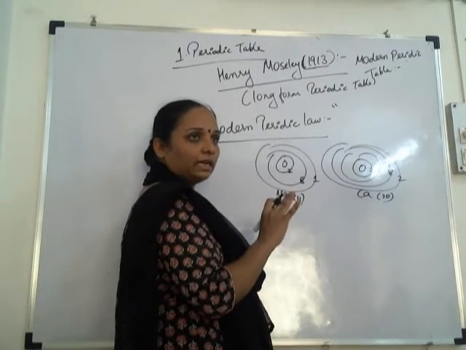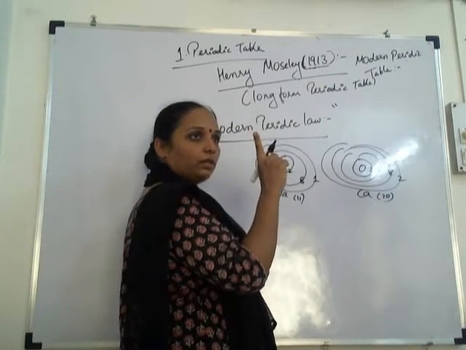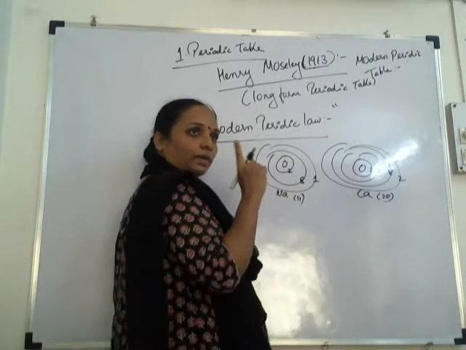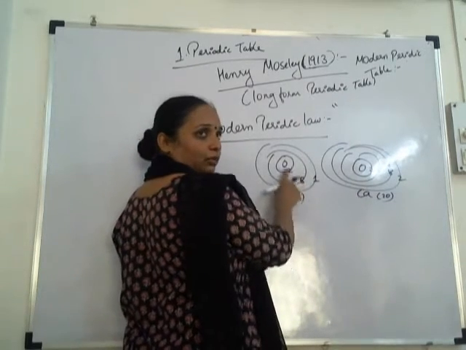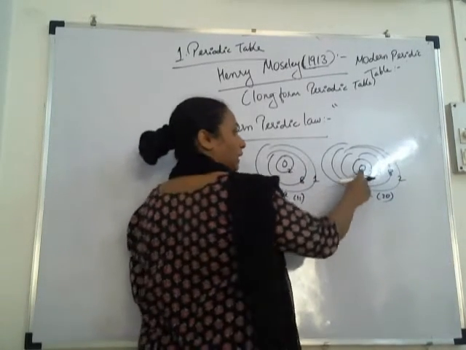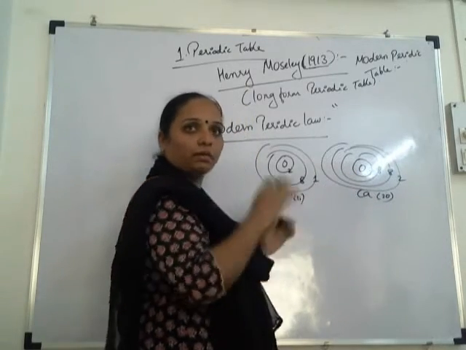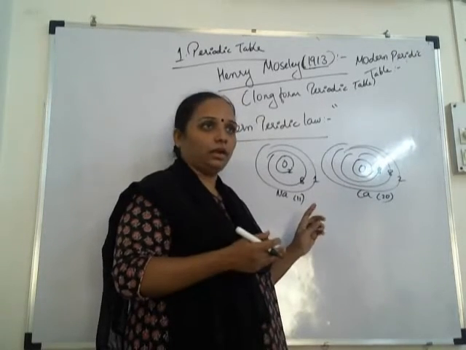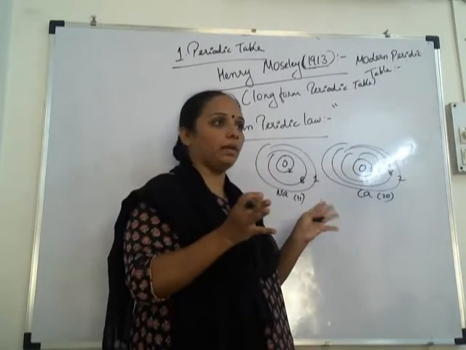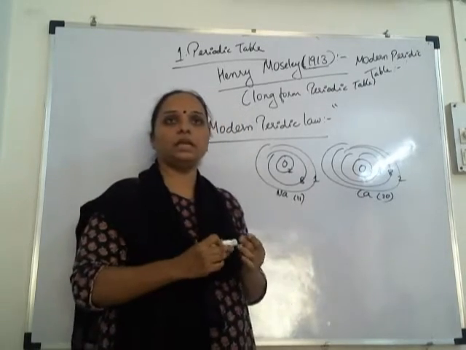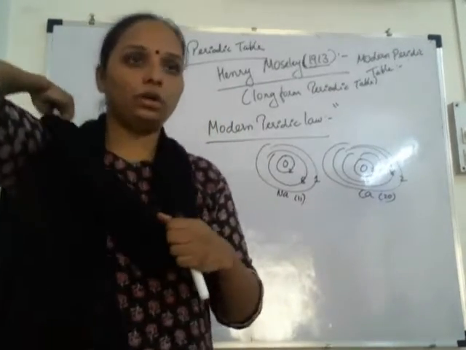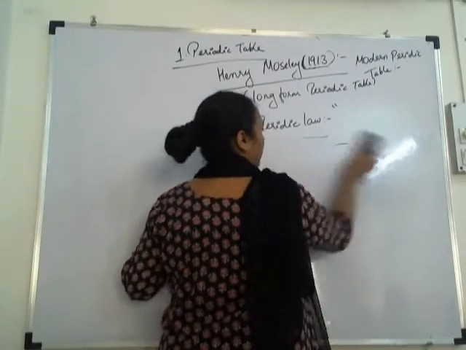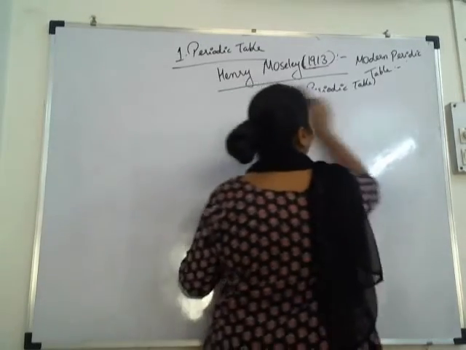Why? What are the physical and chemical properties? The first property which will be different between sodium and calcium will be atomic size. Correct? Here the atomic size will be less because there are fewer shells. Here atomic size will be more because there are more shells. Why? Because atomic number is more, atomic number is less. So it becomes easy to separate the elements. That's why the more fundamental property is atomic number, as compared to atomic weights. Because atomic weights cause a problem, and few of the elements have isotopes.